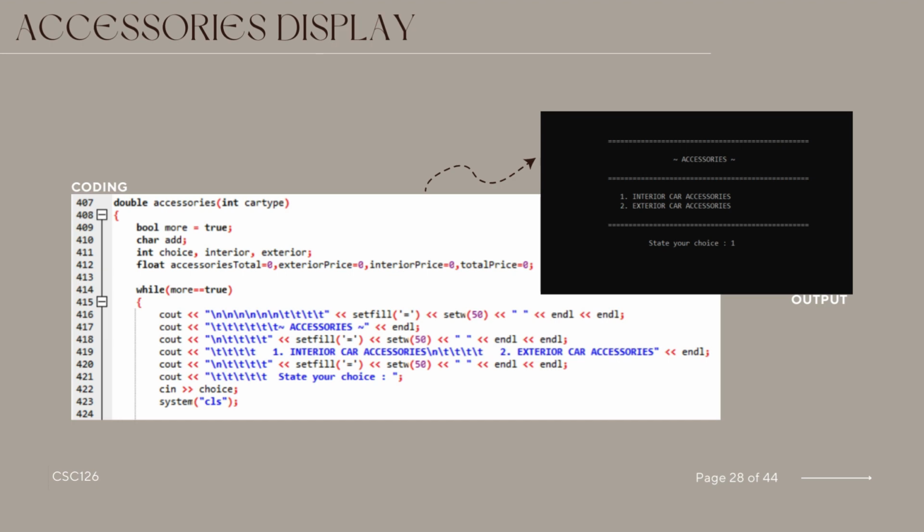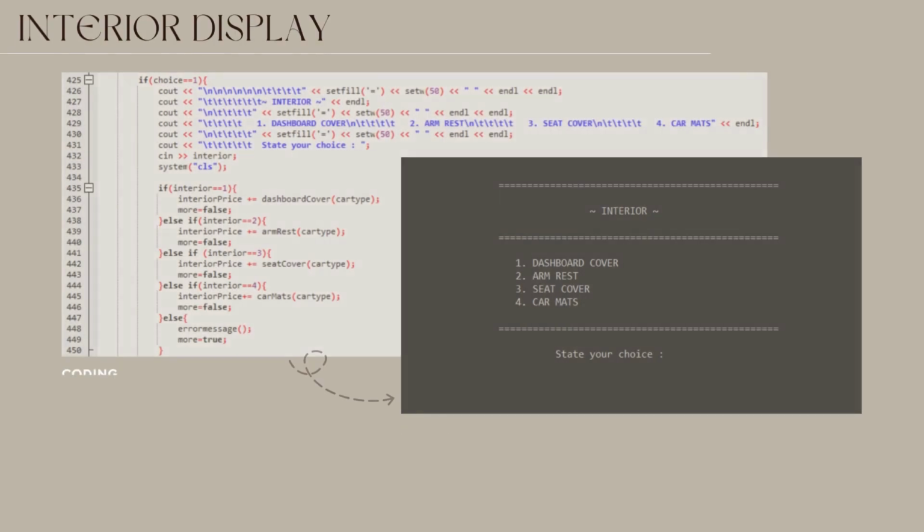It displays a menu for interior and exterior car accessories, prompting the user to make a choice. After displaying the menu, it waits for the user to input their choice using cin, and then clears the screen using system CLS to maintain a clean interface.